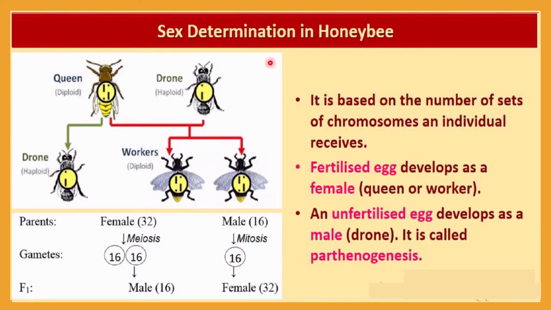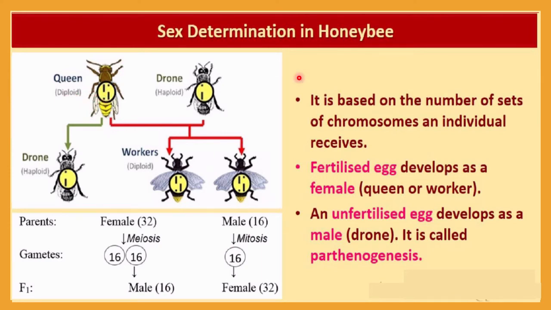Okay, so let me discuss sex determination in honeybee. So here the case is different. Okay, suppose this is the queen having a diploid structure, and here the drone having a haploid structure. This is a very unique feature which is found in the case of insects. Okay, so the queen or female will be diploid having a pair of chromosomes, and here a pair of chromosomes is not found, only a single chromosome will be present. Okay, so haploid is here and diploid is here. You know very well what a diploid is and what a haploid is.